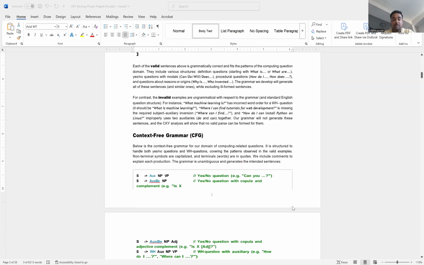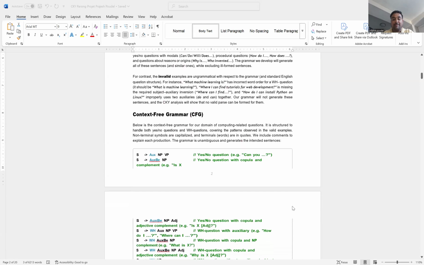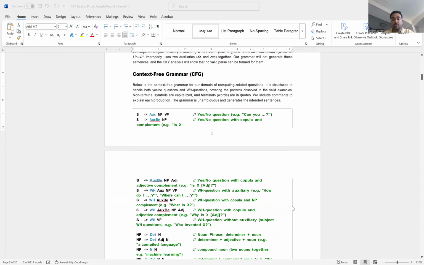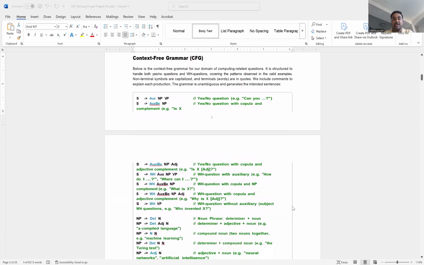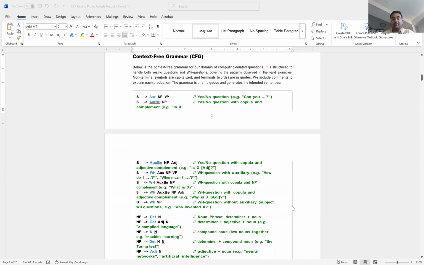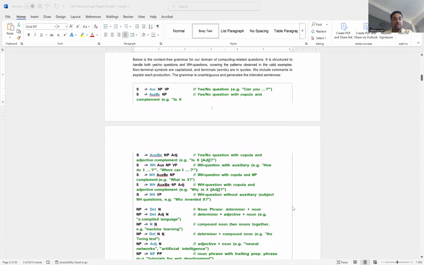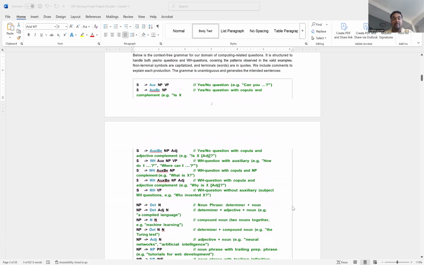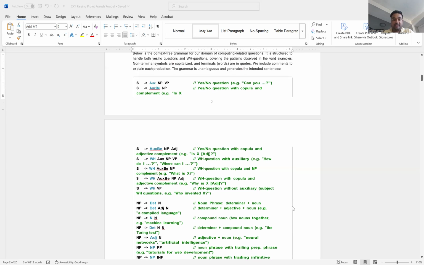Below is the context-free grammar for our domain of computing related questions. It is structured to handle both yes/no questions and what questions, covering the patterns observed in the valid examples. Non-terminal symbols are capitalized and terminal words are in quotes. We included comments to explain each production. The grammar is unambiguous and generates the intended sentences.